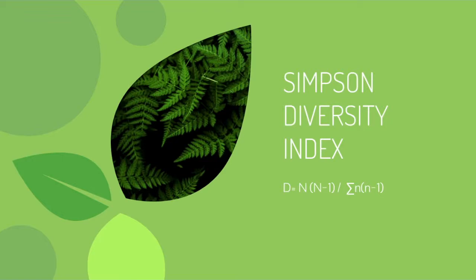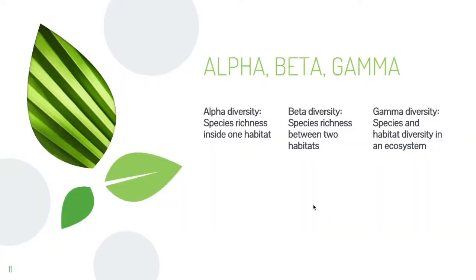So these results help compare the different levels of diversity of each species found.